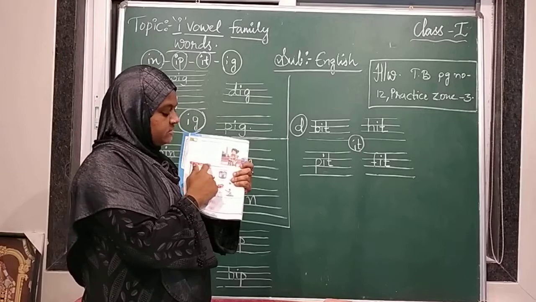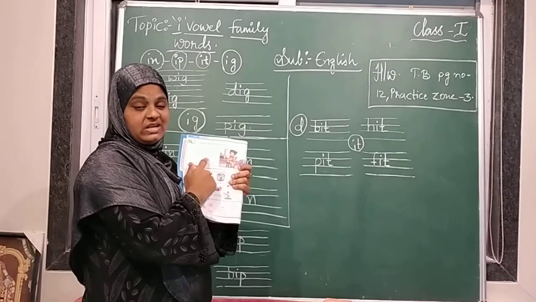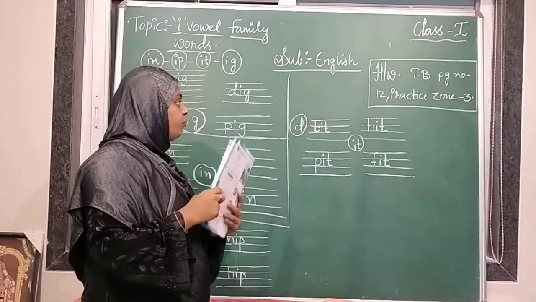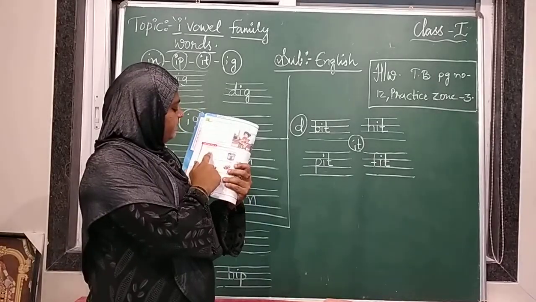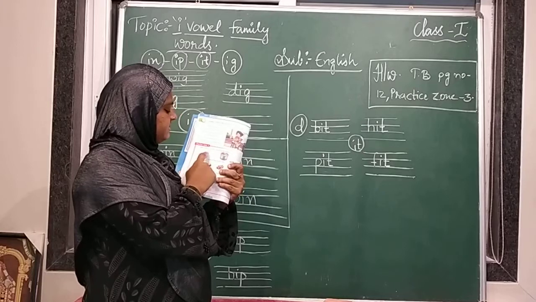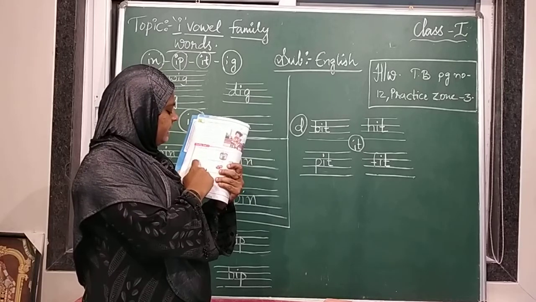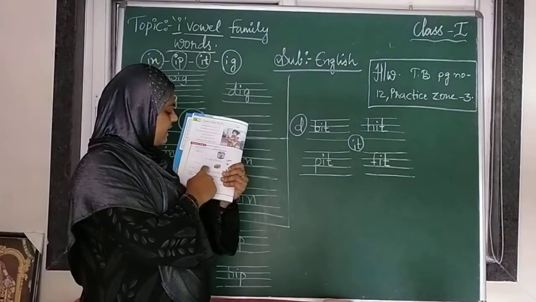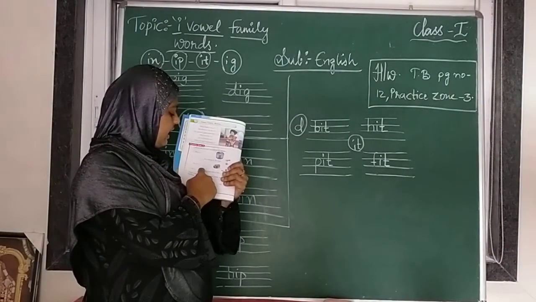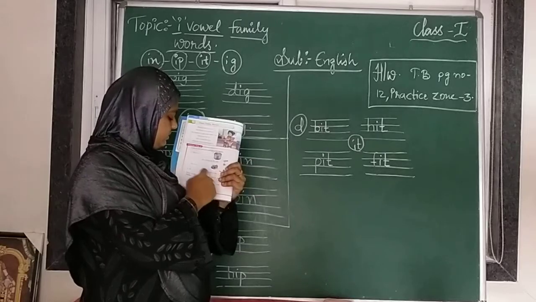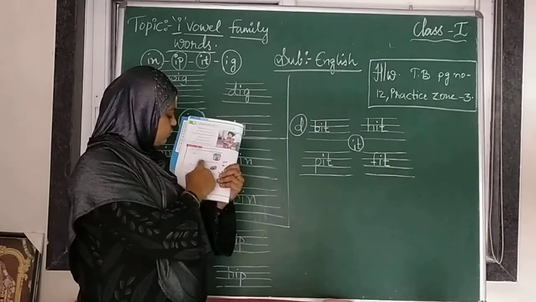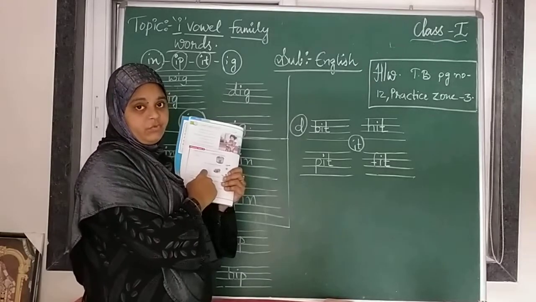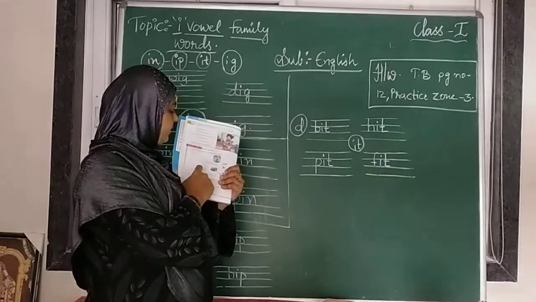So these are the words. These are the poem that starts with I letter, I vowel family words. So homework is look at the pictures and fill in the blanks. This is a dash. Dash the tea bag in the cup. She ate a dash. He dashed the ball with a bat. These are the words, 1, 2, 3, 4. Four are there. So you have to complete these 4 words. Okay, this is the homework for you.